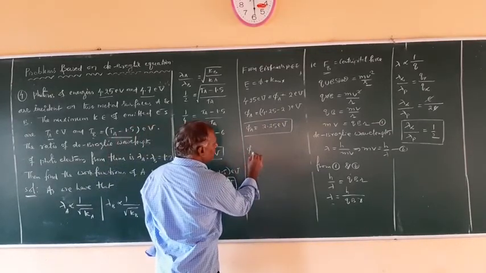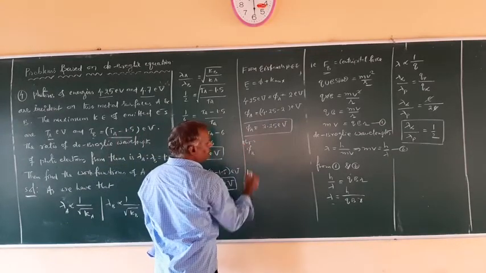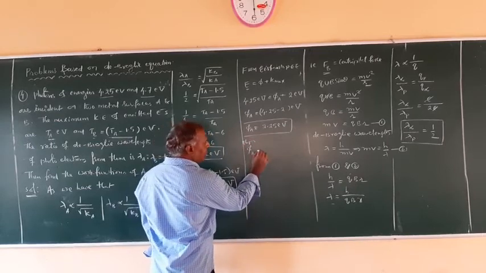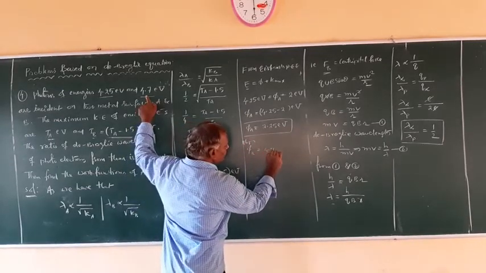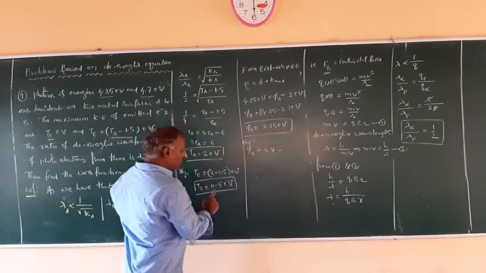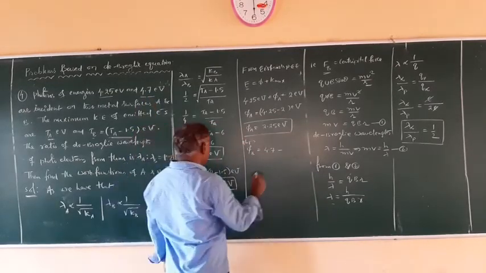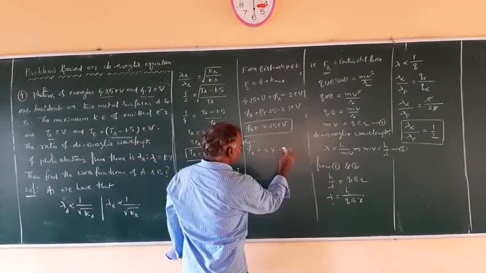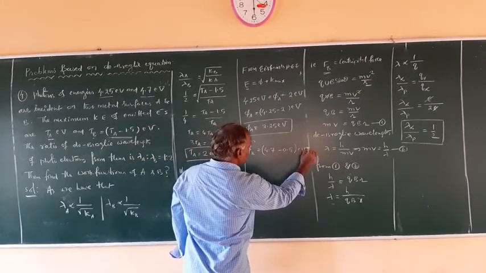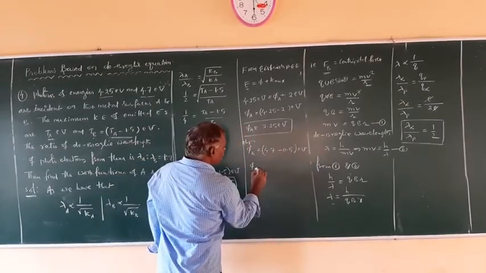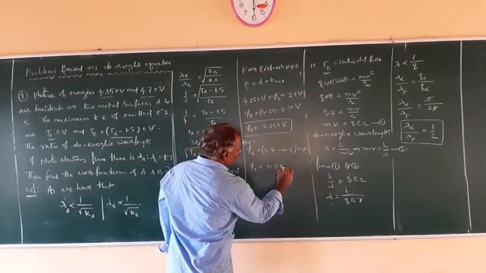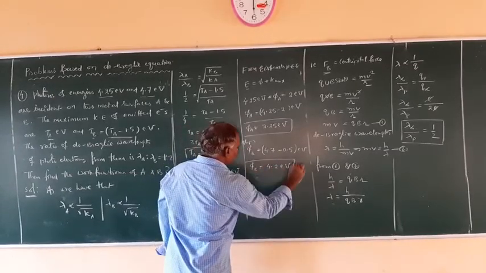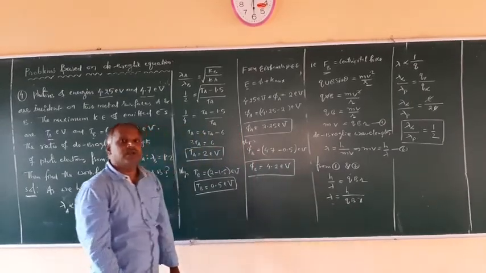The work function for metal B is given by the total incident energy, 4.7, minus its kinetic energy, which is 0.5 electron volts. So now the work function for metal B is how much? It is 4.2 electron volts. So this is the work function of metal B.